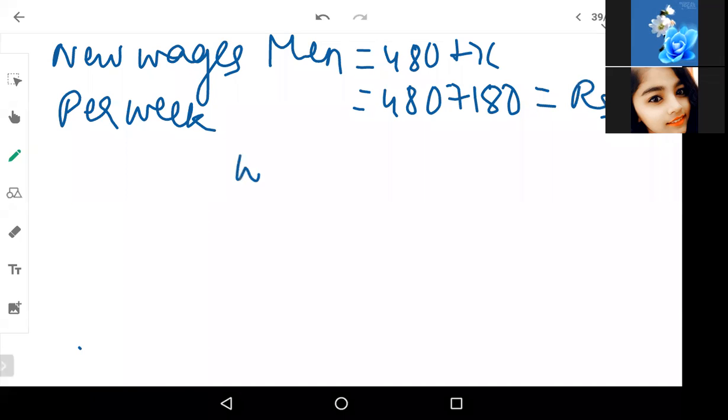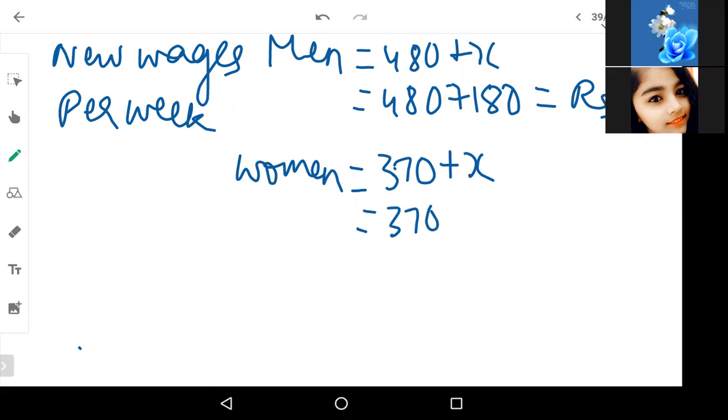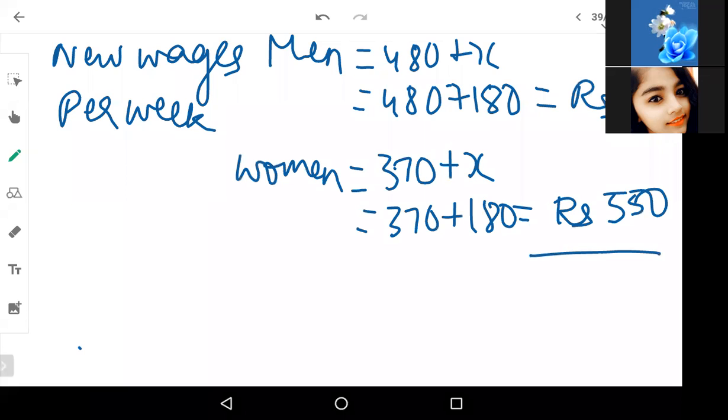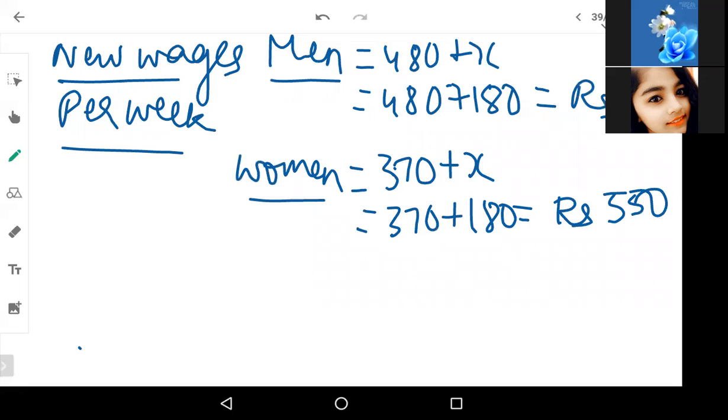And for women, 370 plus x, that is 370 plus 180, it is 550. Okay, so this is the new wages per week for men and women. Now let us find the total wages.